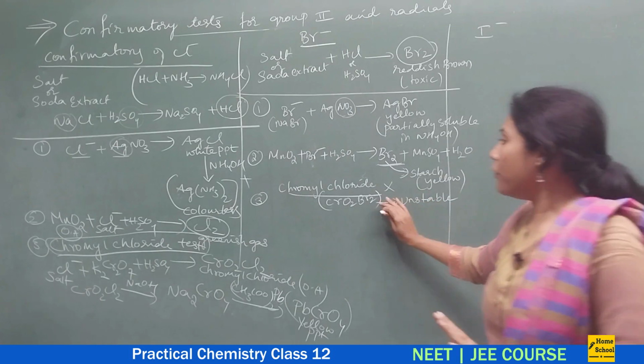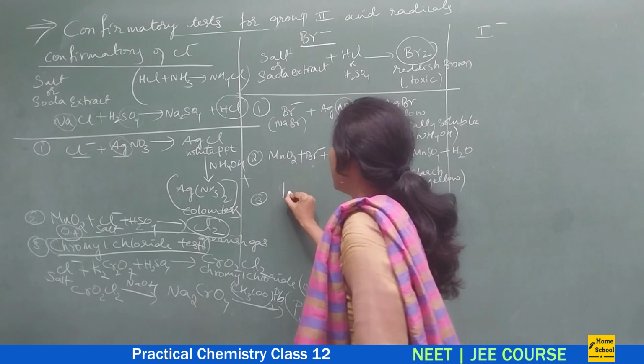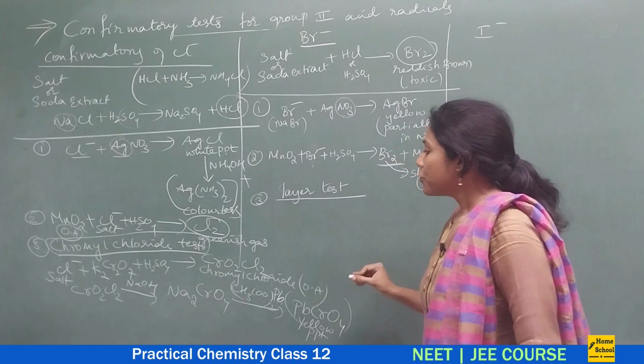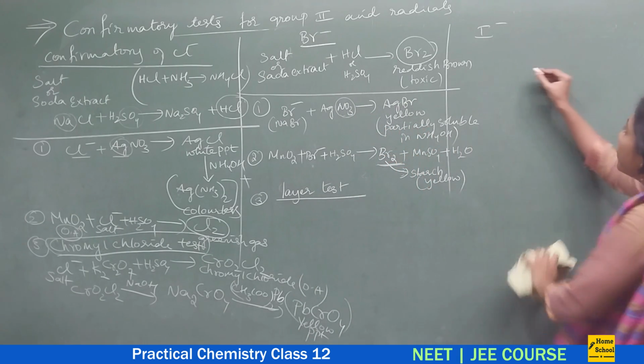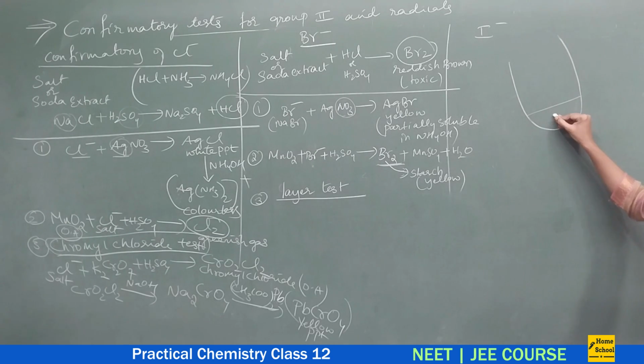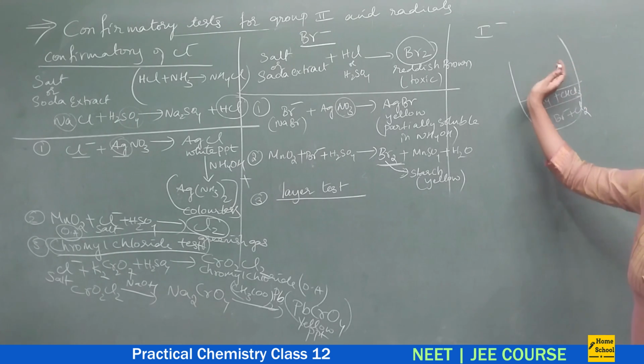But instead of chromyl chloride, we will perform a layer test here. Layer test. This is very, very interesting, guys. So what they do here is they will take a test tube with a Br minus containing salt and they will pass a lot of chlorine gas, and along with that they will take an organic solvent, CCl4 and chloroform CHCl3. Both are organic solvents, so they will stay as one layer.